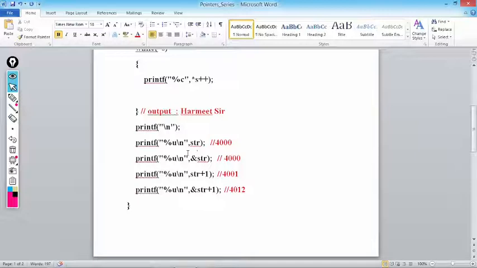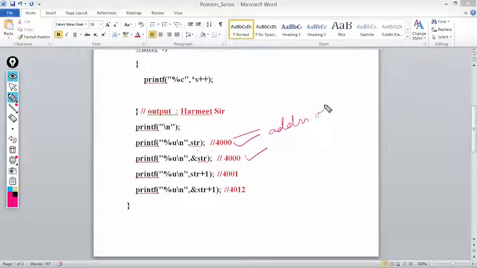Again we are getting 4000. Now no doubt this 4000 is different from this 4000. This 4000 is the address of h, and this 4000 is the address of Harmeet sir. No doubt both start from 4000, that is why we are getting 4000 in both cases.